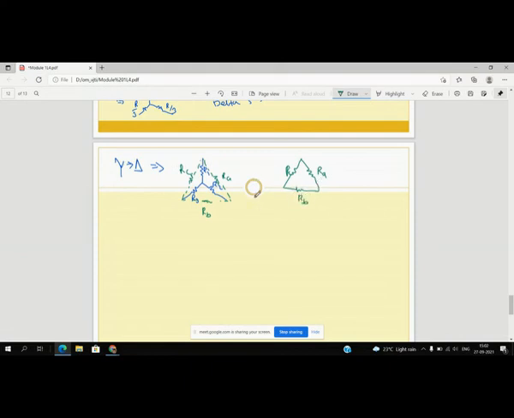So what is the formula? For RA is equal to R1 plus R2 plus R1 R2 by R3. RB is equal to R2 plus R3 plus R2 R3 by R1. Similarly, RC is equal to R3 plus R1 plus R1 R3 divided by R2. Now, now see,